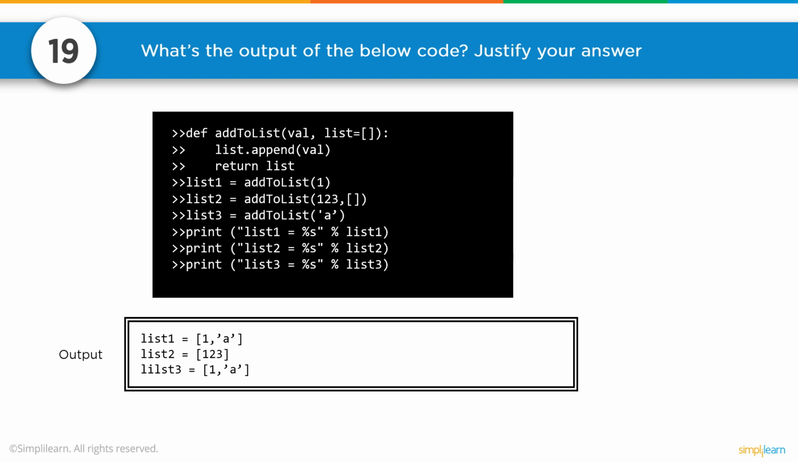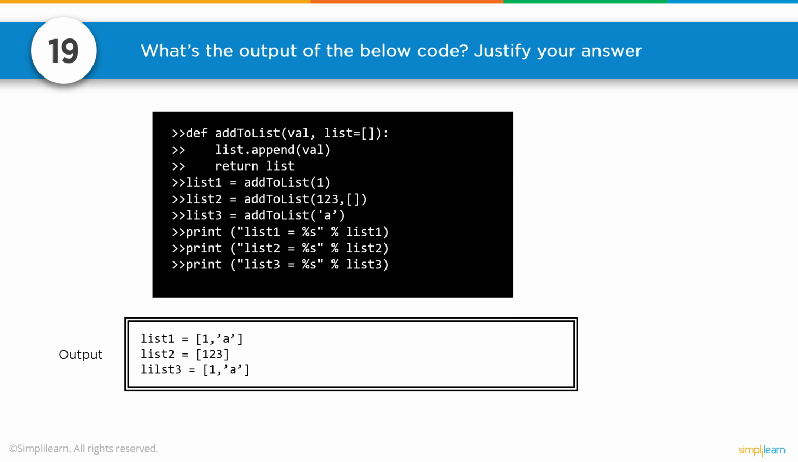List1 equals, and you can see the formatting, we have our placeholder, list1, list2, and list3. So when it prints list1, we get 1, comma, A. And what you want to notice here is that list1 and list3 are equal. Why are they equal? Well, when we passed the information to add to list, we passed value without passing the list equals brackets, without passing a second value.